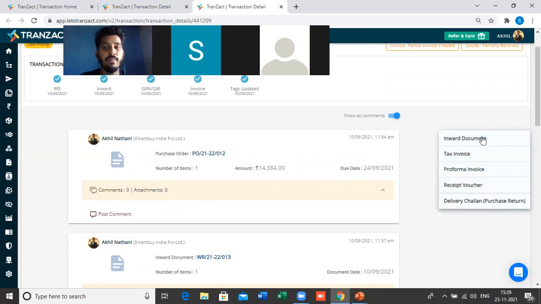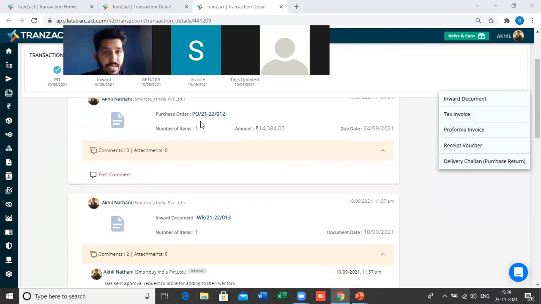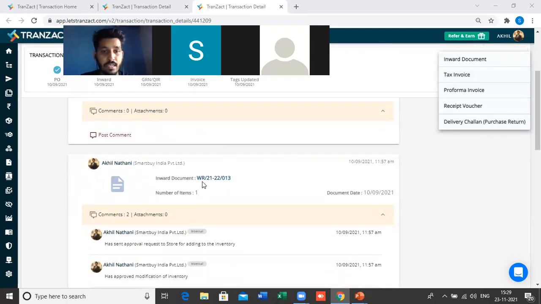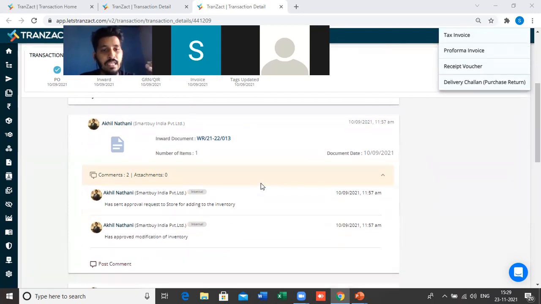If I click on create document, you will get the list of all the documents which you can create here against the PO. You can create inward and tax invoice, you can punch pro forma, you can punch receipt voucher, and you can return the material in cases of defect or rejection. All of these are present here. This is how the transaction timeline looks. You have created the PO, and against the PO you have created the inward. Once you create the inward in the system, the stock in the inventory is automatically added.